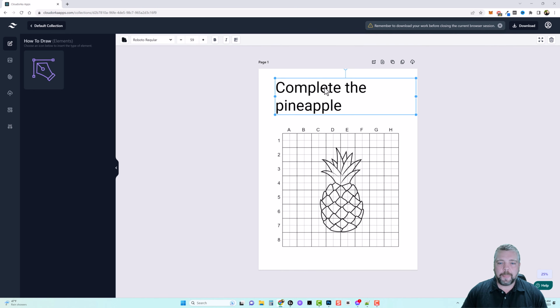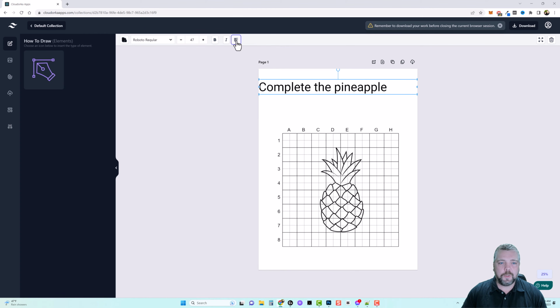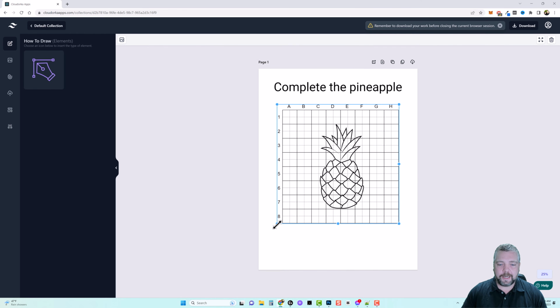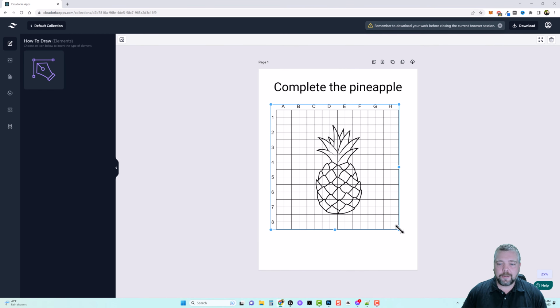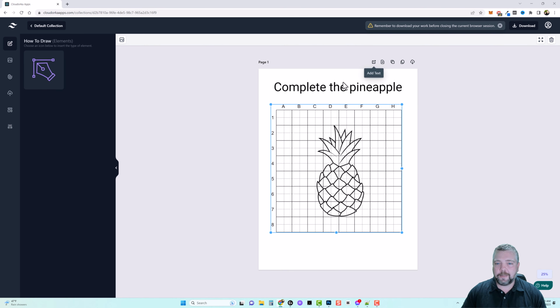We could do that. Or what I could do is make the text smaller. Let's say about right here. And let me just go ahead and drag this over to each side, and then we will center it just like that. Then we can drag the pineapple back up here. And you can even add more on this page if you want to. You can add more text, maybe instructions even, depending on the age group that you're targeting.